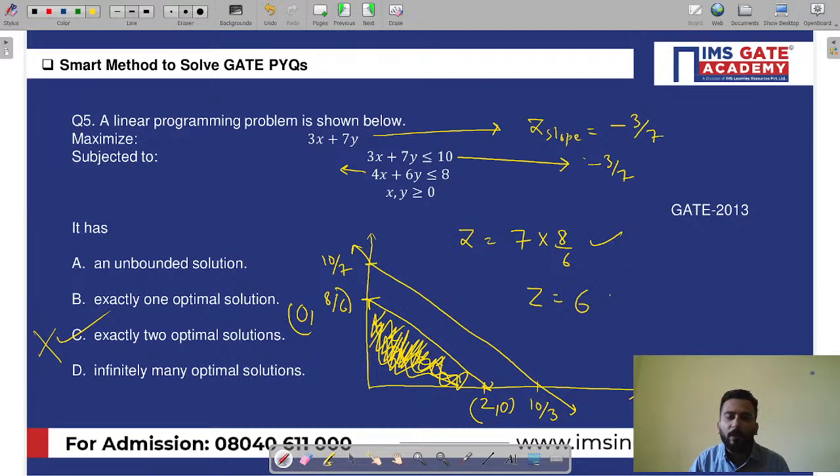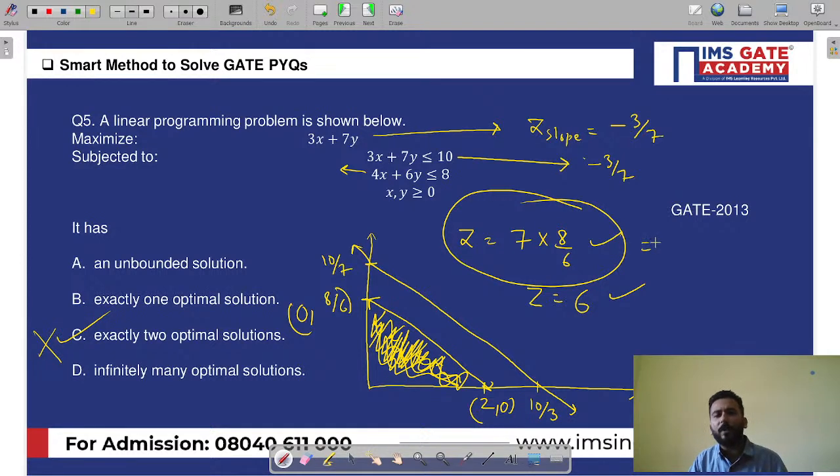Are these two equal? Definitely not. In fact, this is your answer, 56 by 6, which is more than 6. 56 by 6 is close to 9. So what is your answer? Your answer will be exactly one optimal solution. Exactly one optimal solution. So you will ask me, sir, what is the reason?